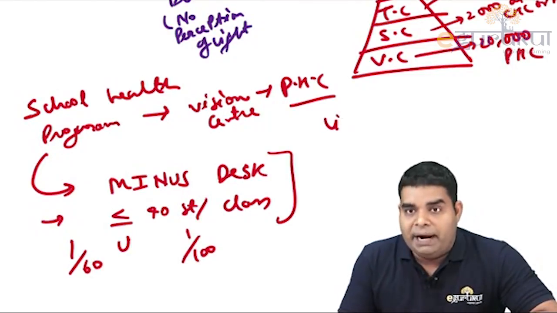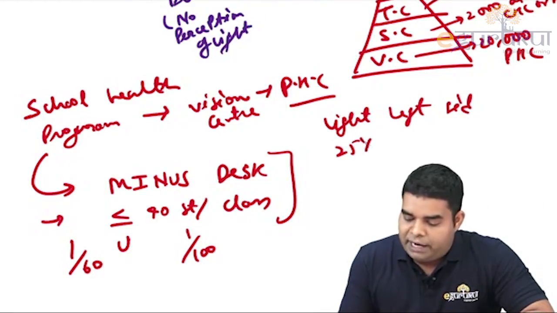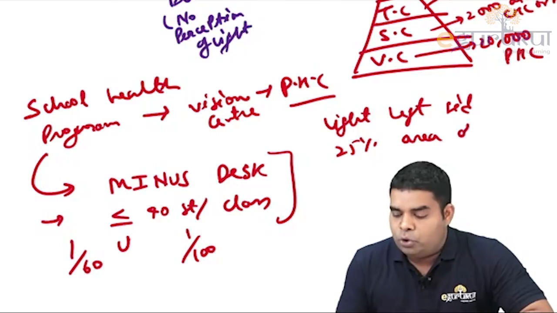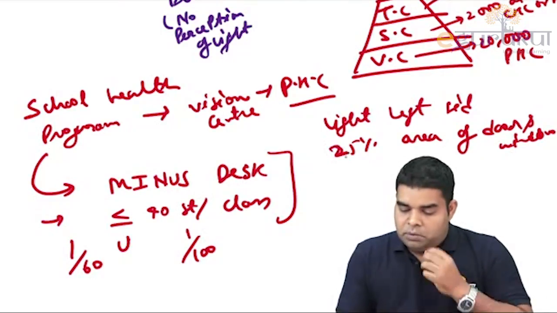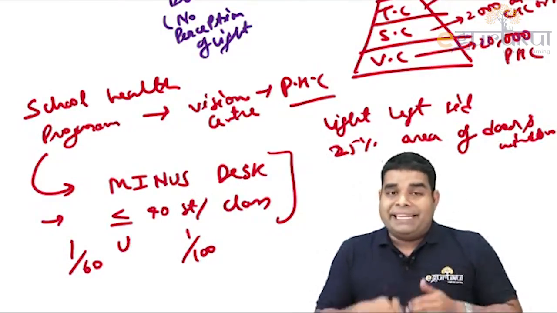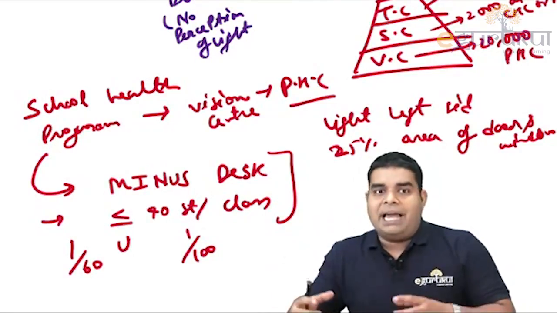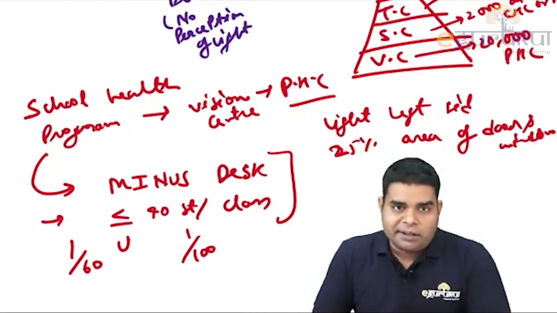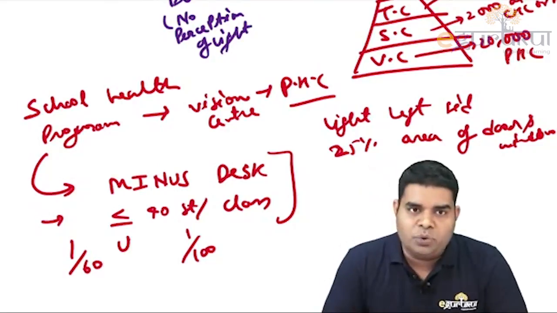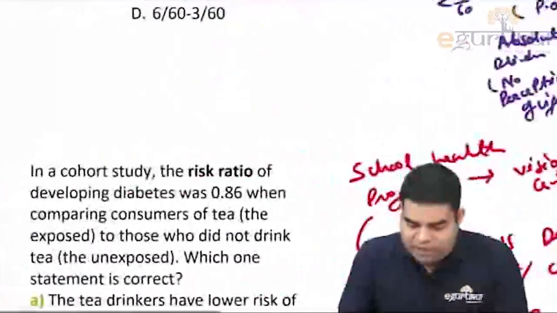The lights should enter from left side of the room, and around 25% area of room should have door and window. 25% area made up of door and window in the room. So these are the important points of a school health program. And recently in a school health program we are also making students and teacher volunteers which can train other students in yoga, meditation and other things. So this is also a new thing which we are doing in a school health program. So remember these points from NPCB and school health program which they are asking.